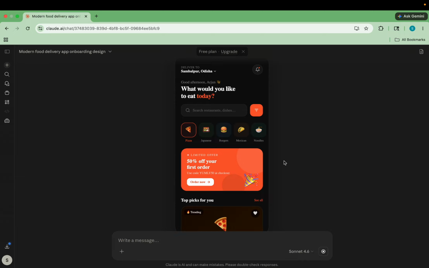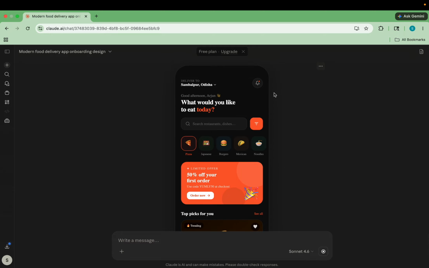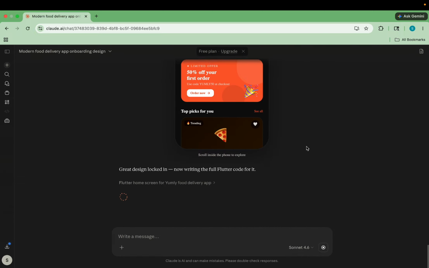So as I've told you, the prompt plays a big role when you need to get an exact result from the thoughts that you have in your mind. Okay, so you need to tell exactly, because if you don't need the dark theme, then you need to say exactly that, I need a light theme, in the prompt. Okay, now this is the thing.